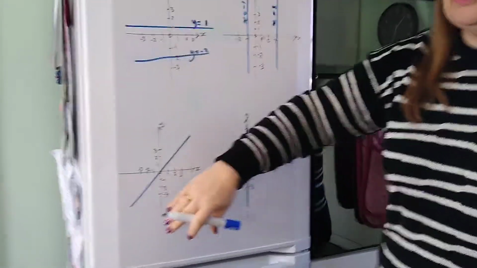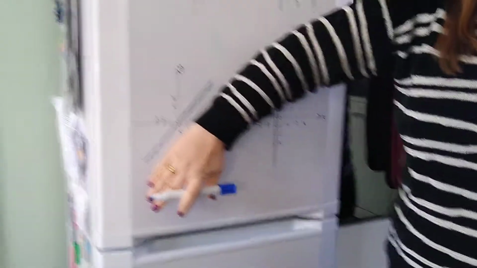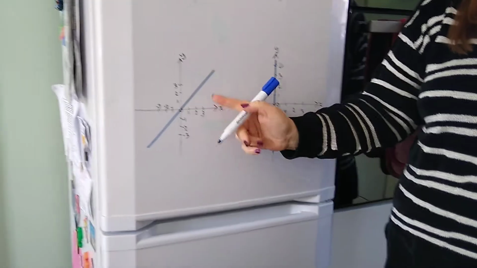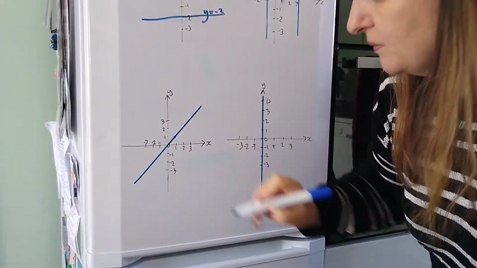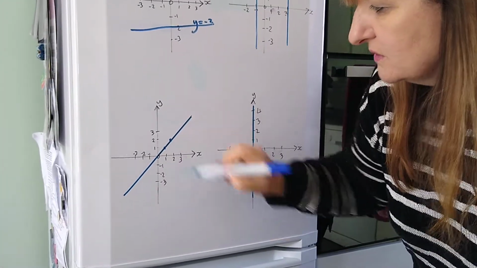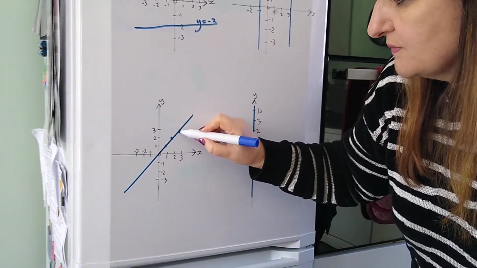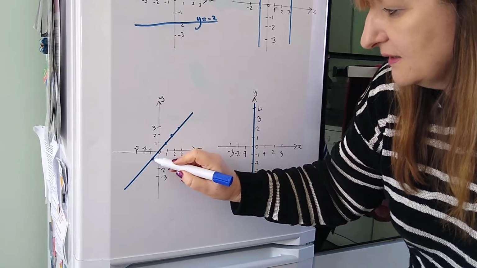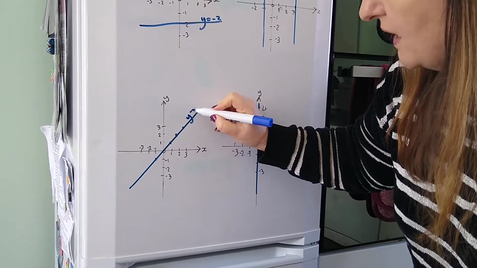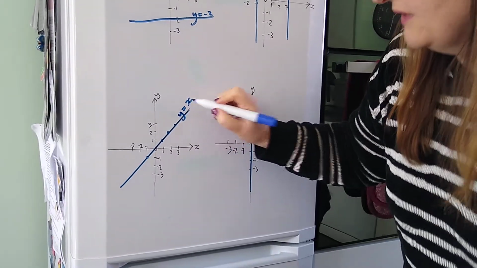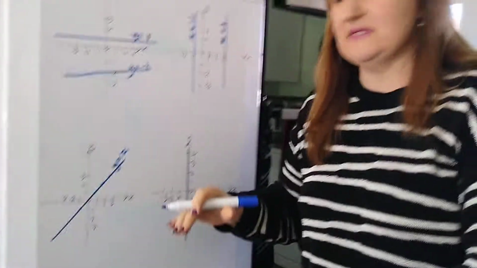Now, there's two other important lines we need to get. The one that goes dead diagonally, like this, where this point would be 1, 1, this point would be 2, 2, this point would be 3, 3, this point is -1, -1. This line is called y equals x. The y value and the x value are the same throughout this line.